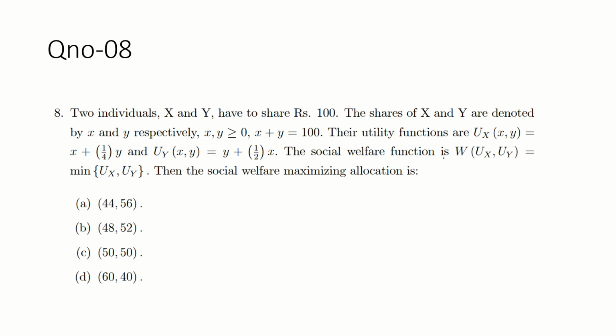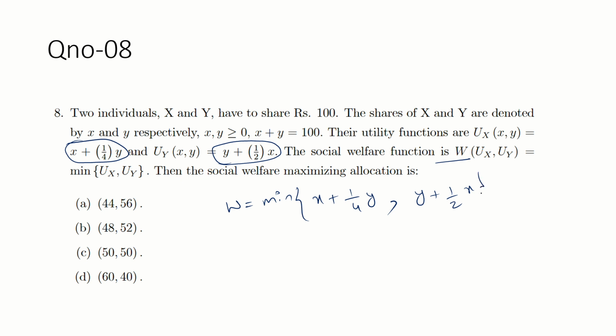The social welfare function, that is W, is equal to the min of Ux and Uy. And Ux is what, guys? Ux is equal to x plus 1 by 4y, and Uy is y plus 1 by 2x. Guys, this is the min function.